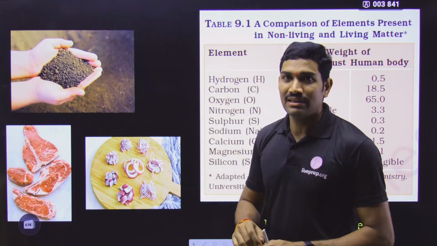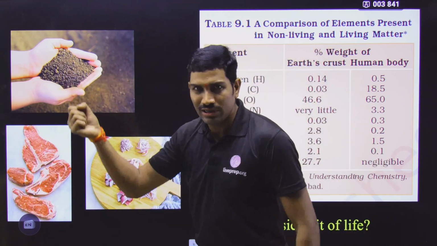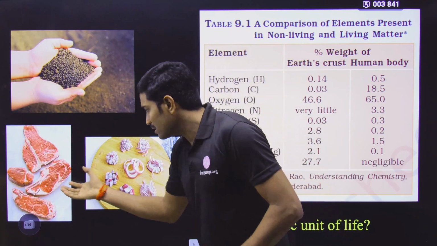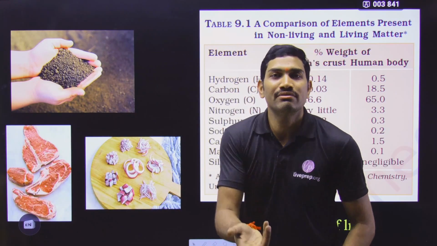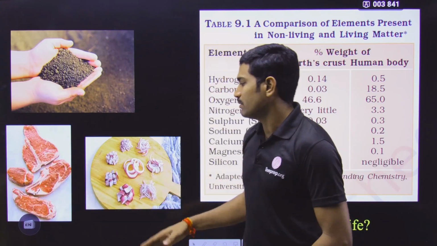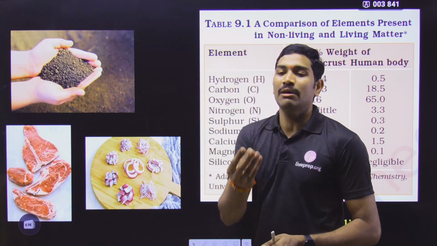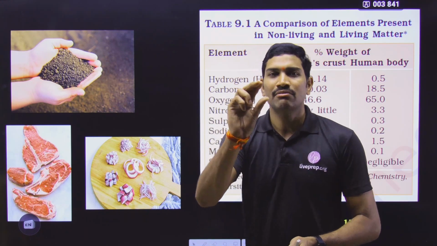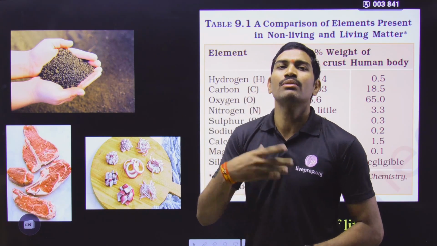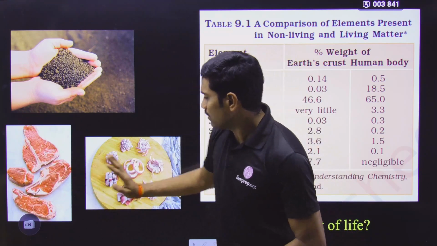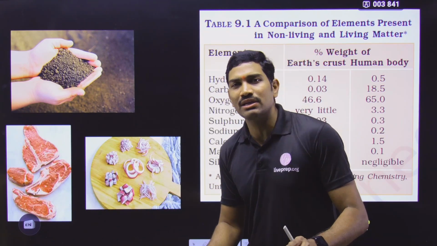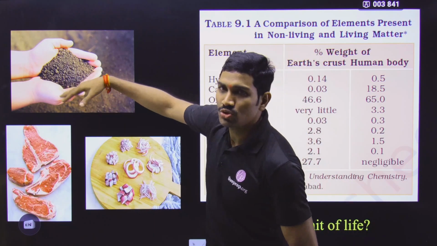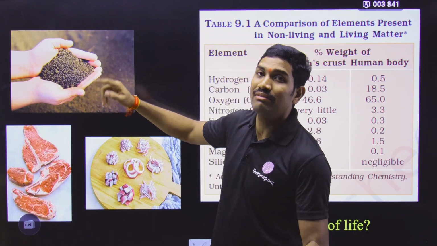There they are saying: take a small amount of soil. Soil is an example of a non-living thing. Then take a small quantity of a tissue, living tissue. It may be from an animal, it may be from a plant, or it may be a paste of microbes also. Microbes, upon centrifugation, we get a paste. That's why they say microbial paste. So animal, plant, microbial, all these come under living organisms, whereas soil is an example of a non-living thing.